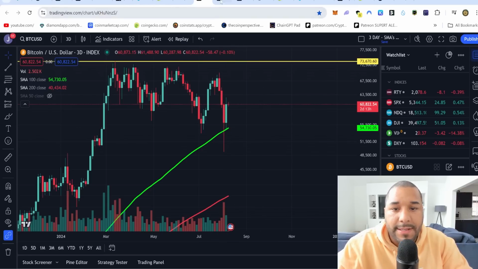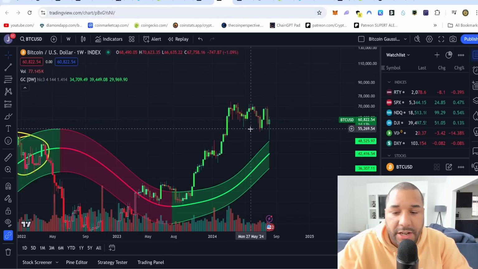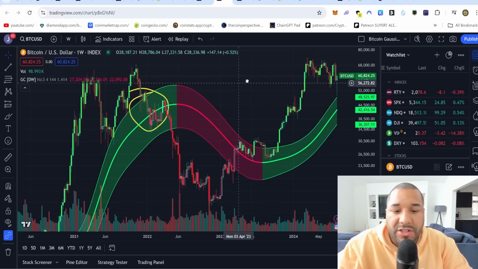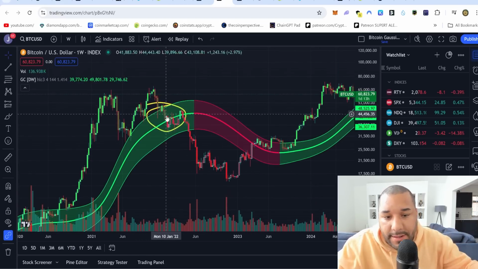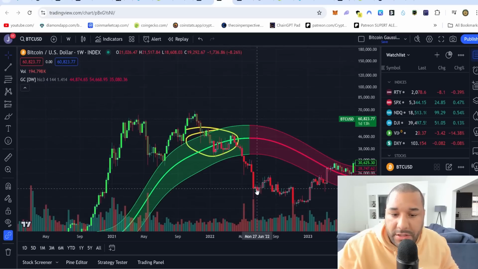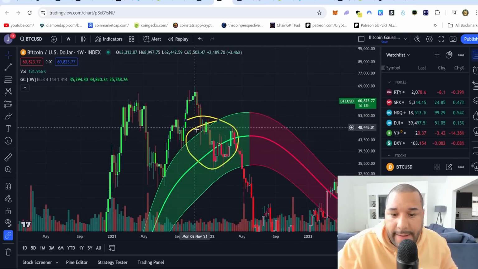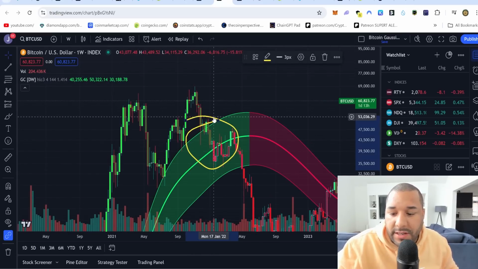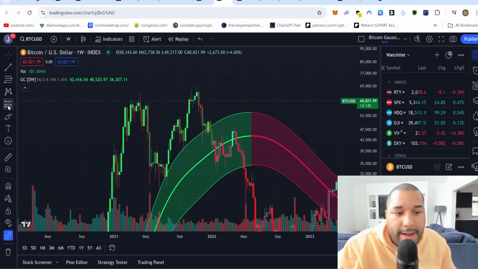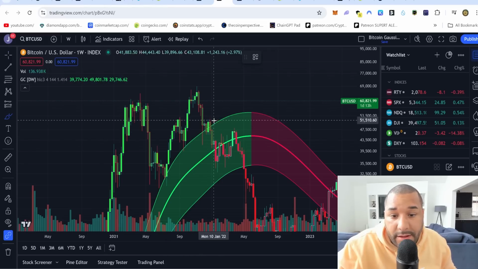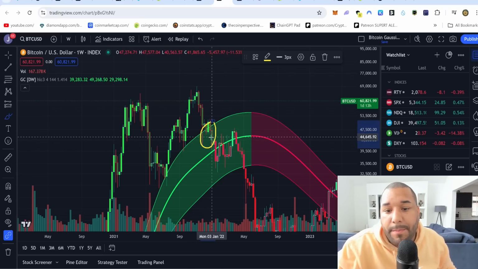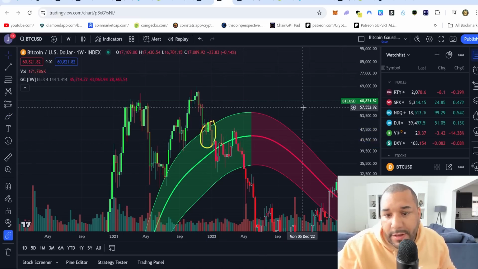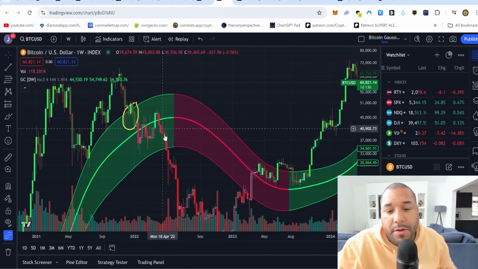Right, let's take a quick look over here. So we got the Goslan channel. The only time you entered this Goslan channel after a bull cycle is when it's been a bear market and then prices come tumbling down. Once you see the first green candle, which I've highlighted here, well, I can make this smaller. Once you see the first green candle enter, and then that's the sign of it, I suppose two candles, if you like. We saw it enter. Once you see a closing candle inside, that's the sign that you're in a bear market. Things are going to get ugly, because when you enter this Goslan channel, you come out at the other end.